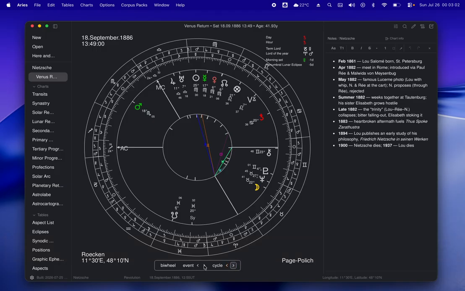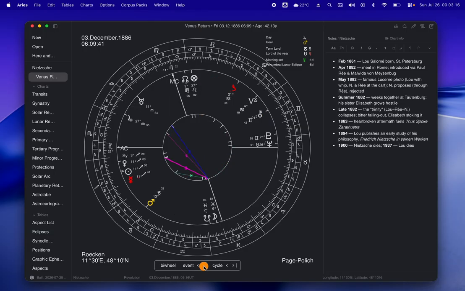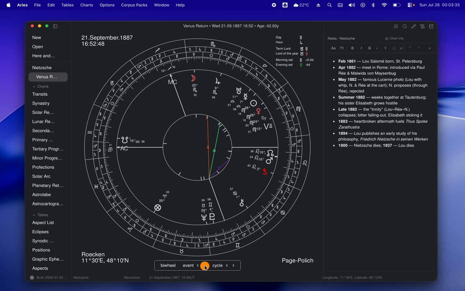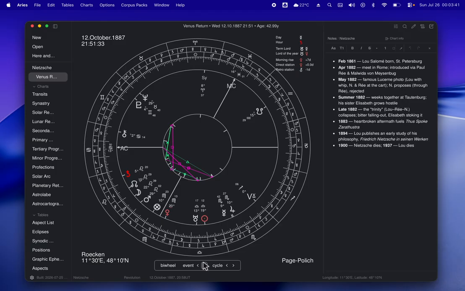But we can also jump through events. And this means we can actually jump through the Synodic cycle of the planet we have chosen. For example, when I go to the next event, we see here this is a Venus Kazimi, or Venus is conjunct the Sun. I go to the next event, and now I have a Venus retro station, as you can see here. And again, I get the Venus Kazimi. And then the next part, I get the Venus station direct. Like this, you can follow great cycles of planets over many years.